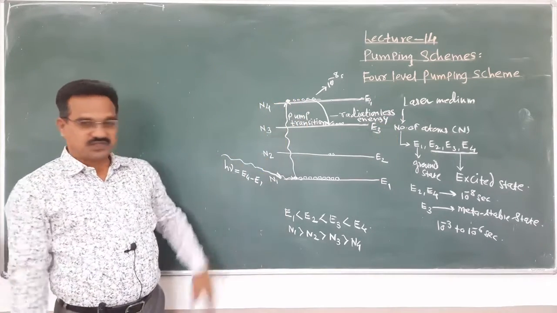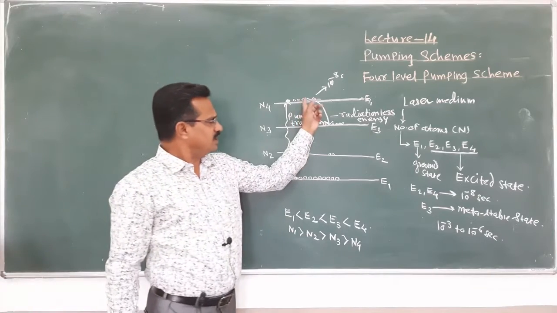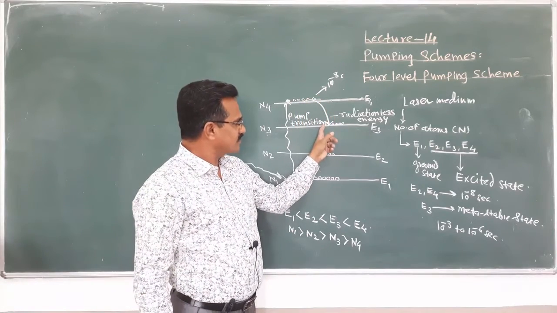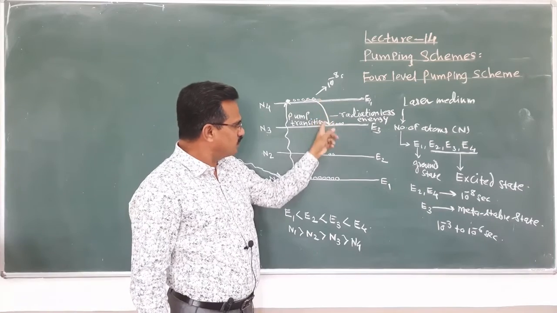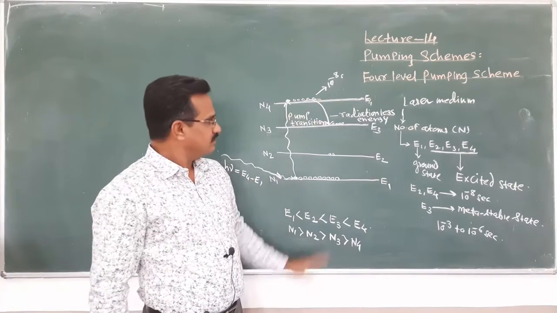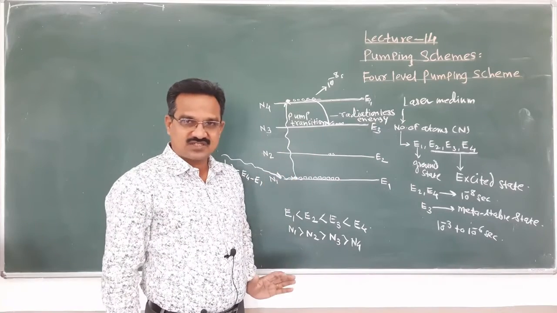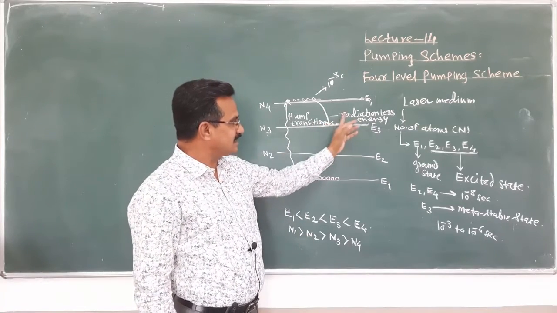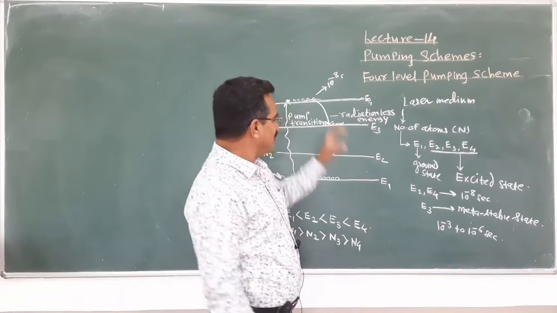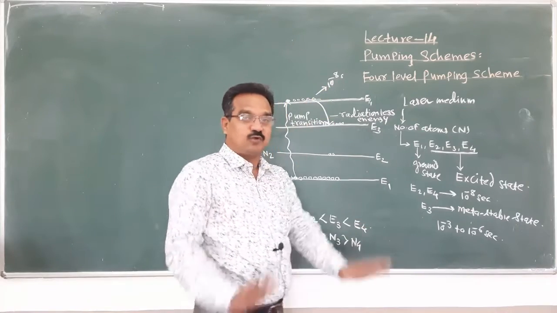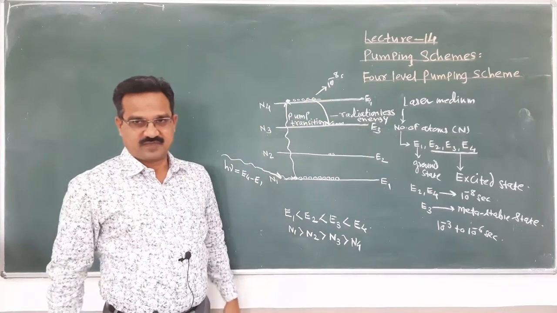This is actually the situation. When the atoms jump from E4 to E3, there is no doubt a small amount of energy is released, but that energy is radiationless energy, so during this transition photons cannot be emitted.